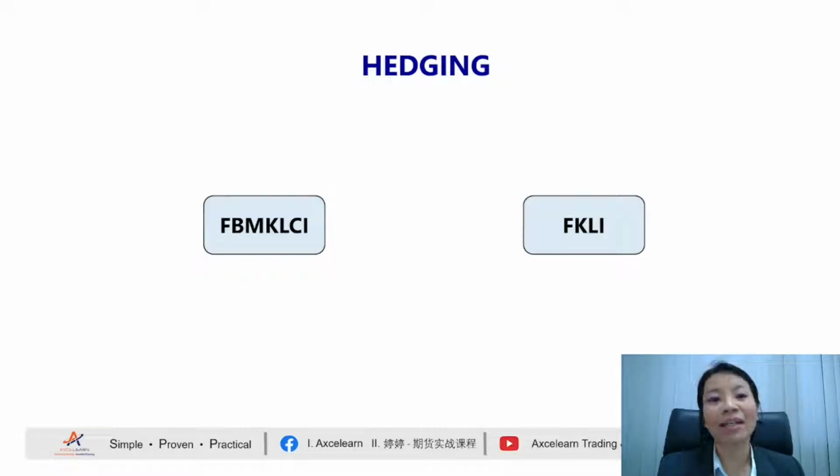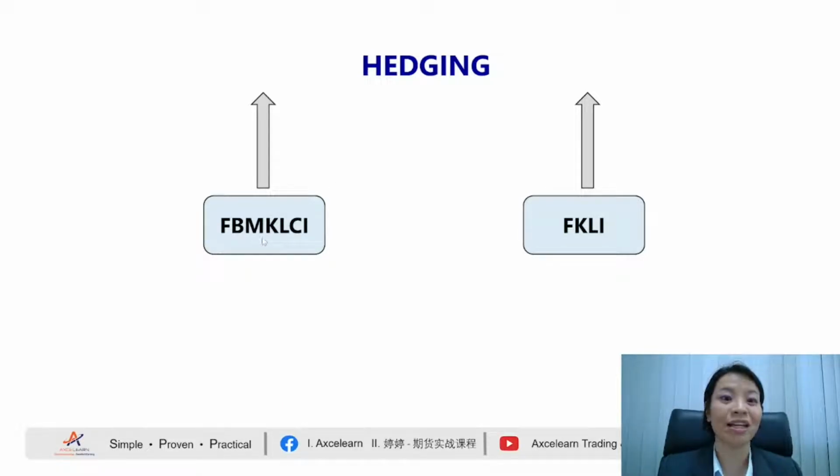First thing, you need to understand: when the FBM KLCI, for example, is moving higher, what is your expectation of FKLI? I repeat, when the FBM KLCI is moving higher, what is your expectation of FKLI? Definitely, technically it should be higher as well, right? Am I correct? Because FKLI is a derivative product of the FBM KLCI. This is our parent. We are the kids.